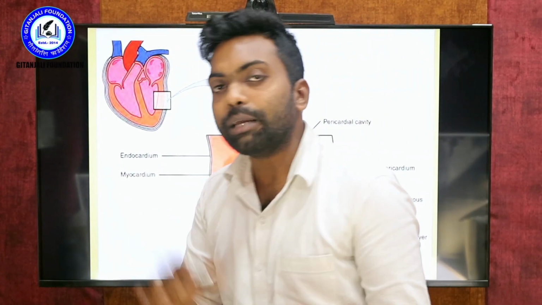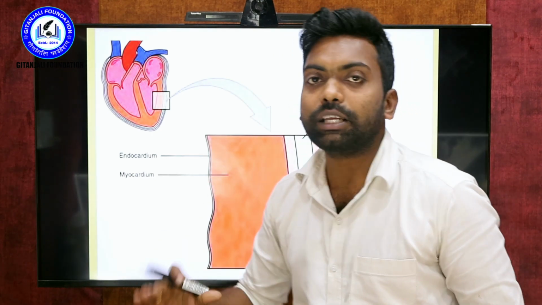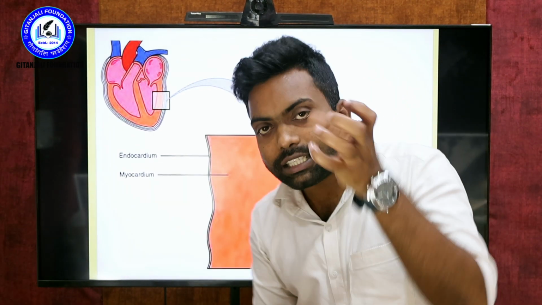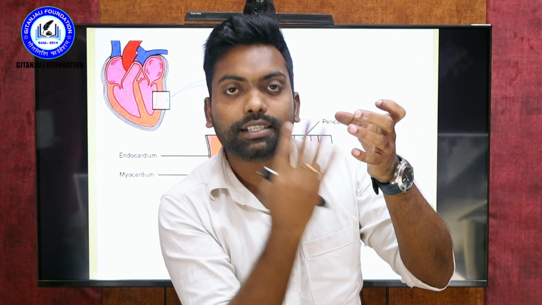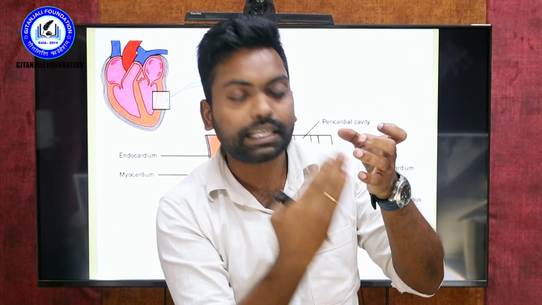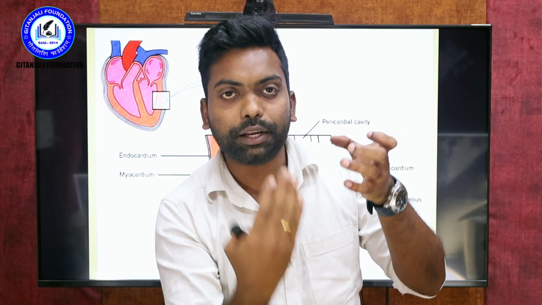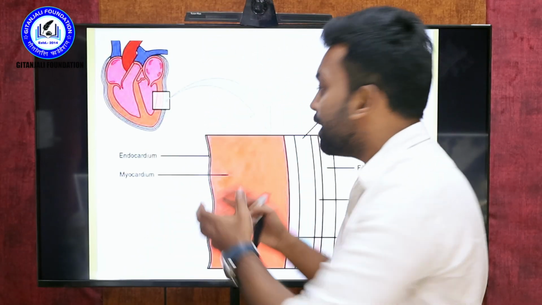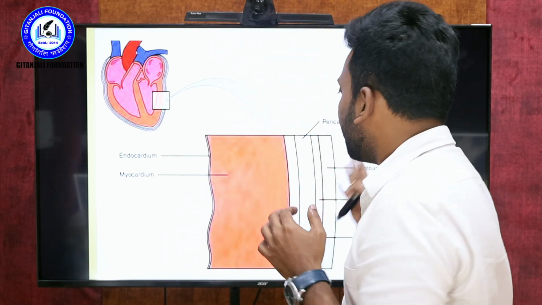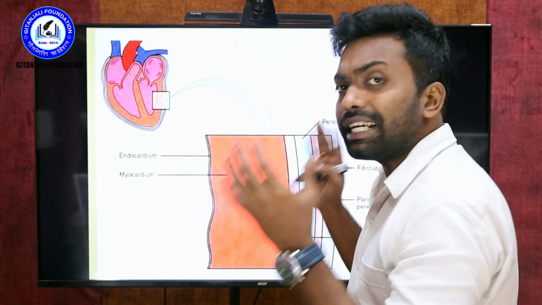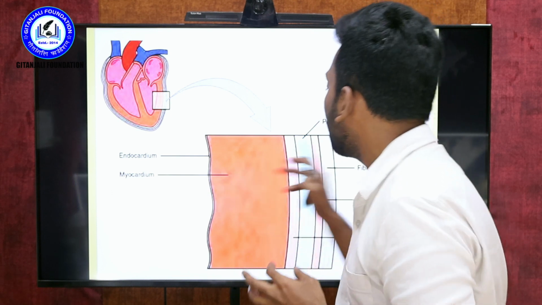As I told you, in medical terminology, endo is nothing but inside. So if it is the heart, the layer that is present within the heart is called endocardium. The inside layer is called endocardium. And the middle layer is called myocardium. Before going to the pericardium, I want to tell you the importance of the myocardium.